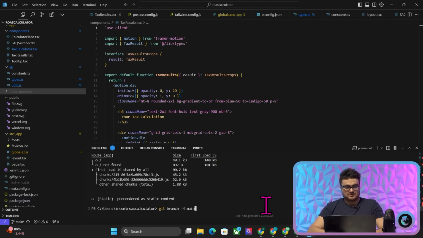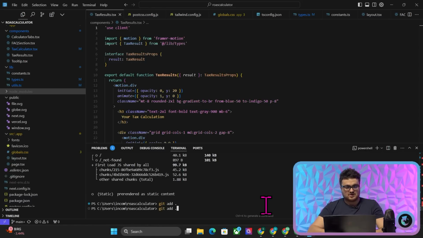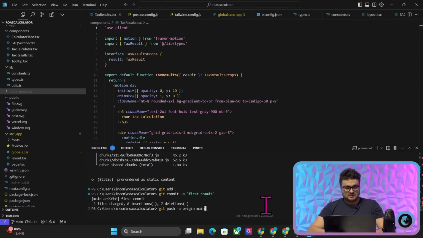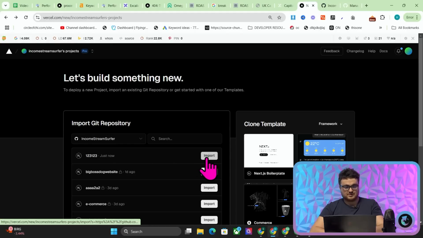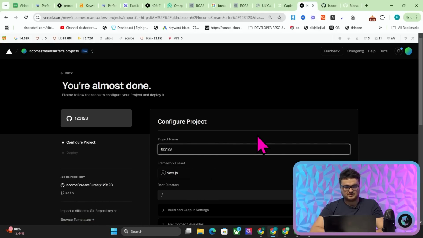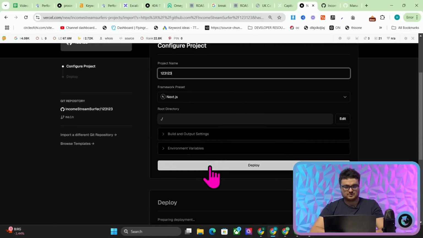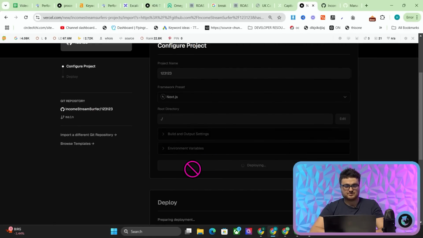So now we'll do this. We'll do git add dot, git commit, and then git push. That will be the most up-to-date version of the script. So we'll just refresh this here. There we go. You can see it says just now. So we'll import this. All of this should be good. There should not be any environment variables. So we'll just press deploy here. And then in just a second, this will be deployed.